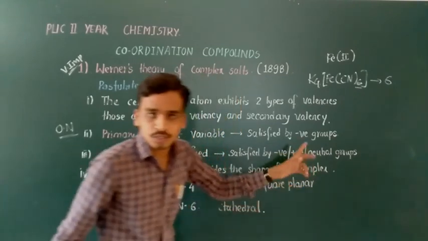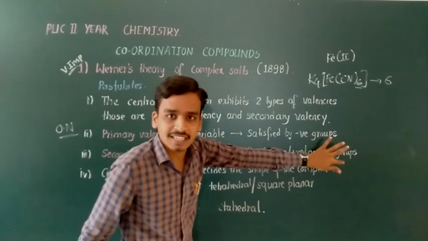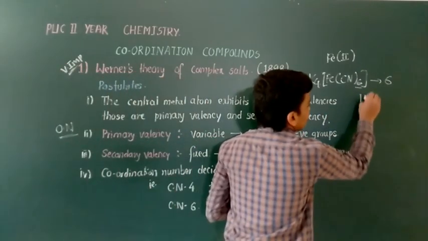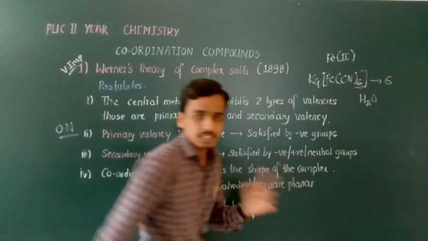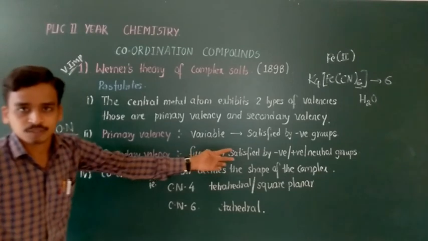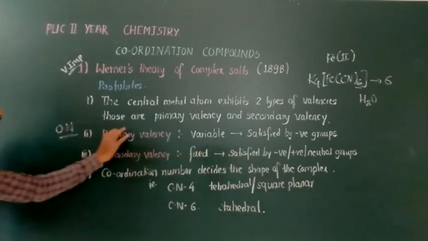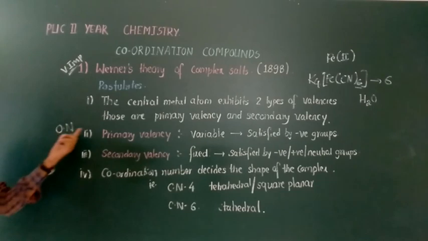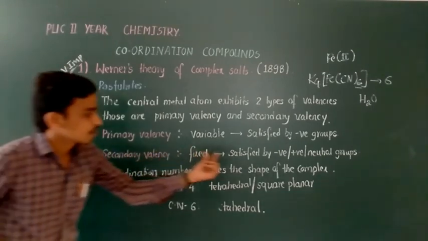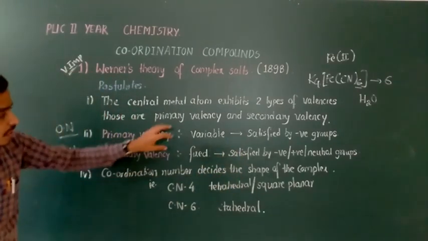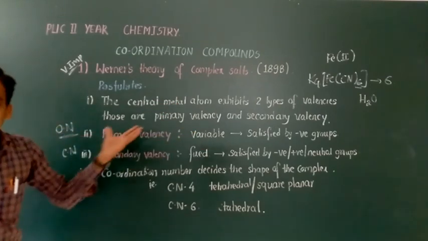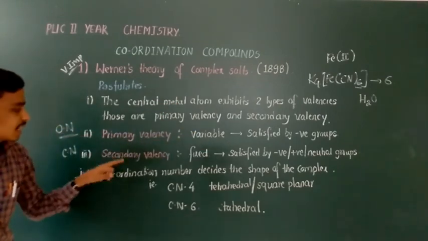It can be negative, positive or neutral, but the important condition is that they must have a lone pair of electrons. It means water can also act as a ligand, that is, a water molecule can act as a secondary valency. Therefore this is the main concept. Primary valency is ON, oxidation number, and secondary valency is CN, coordination number. These terms are well explained by the scientist Werner, and he gave the correct concept of two types of valencies, primary valency and secondary valency.